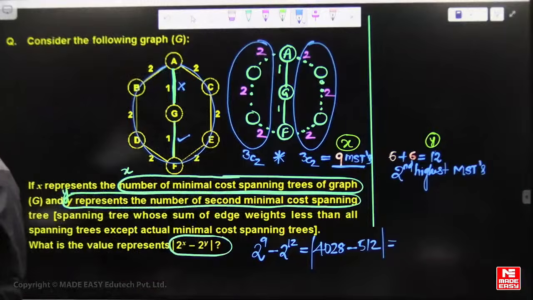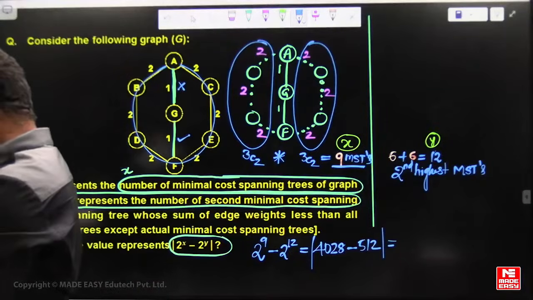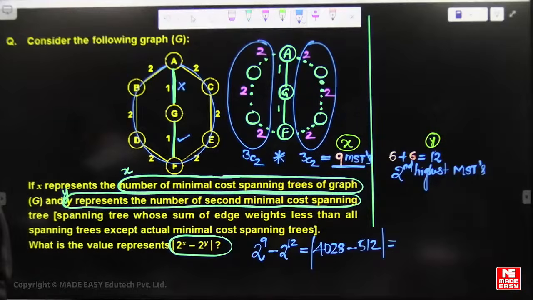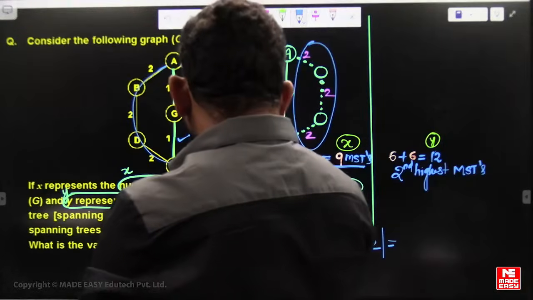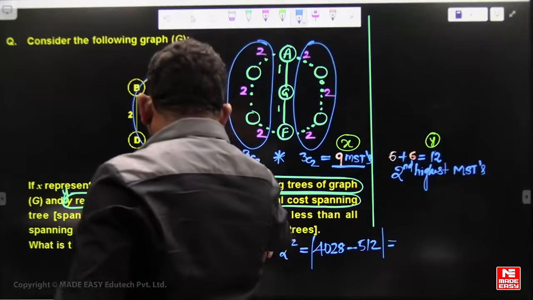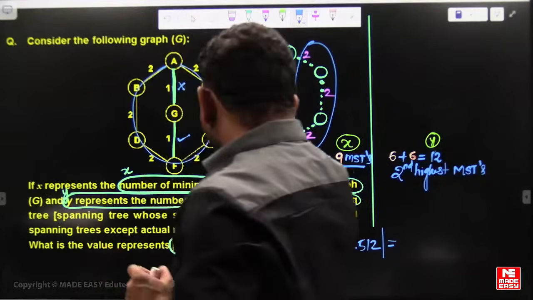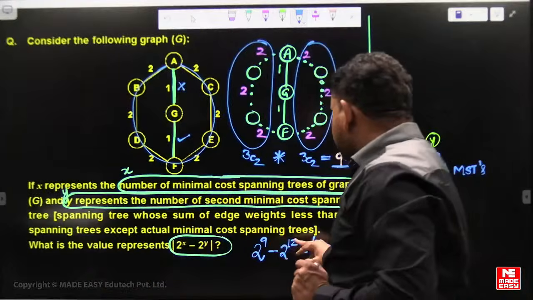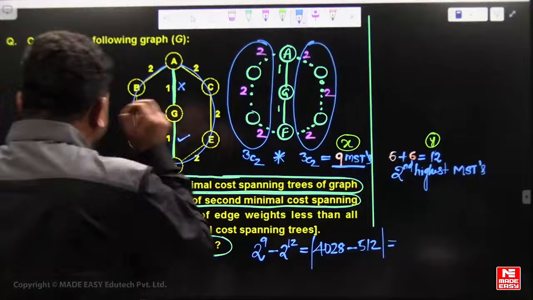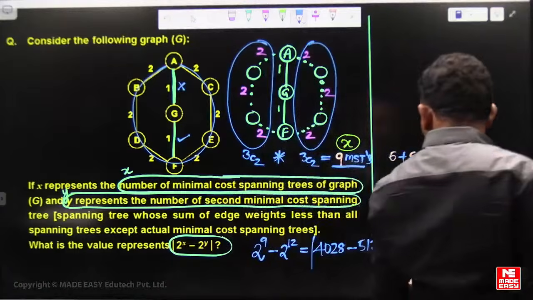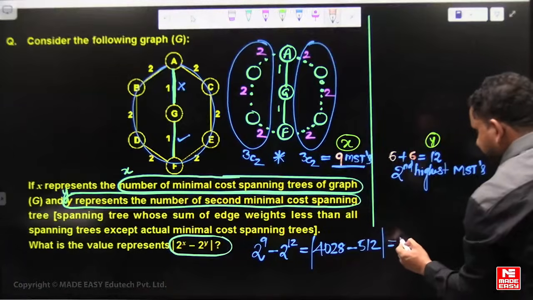So minimal spanning trees are 9, second highest minimal spanning trees are 12, 2 power 9 minus 2 power 12. So do the calculation: 3584. Okay, so the answer to this question is 3584.